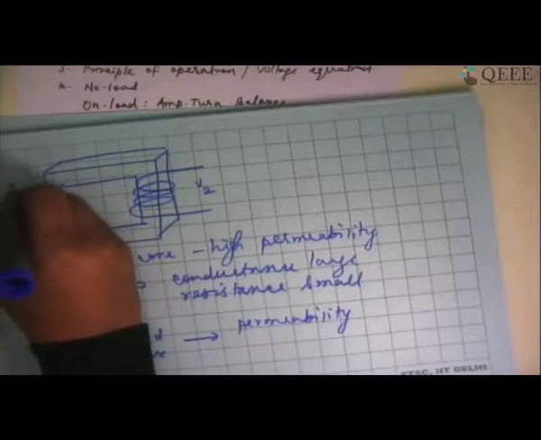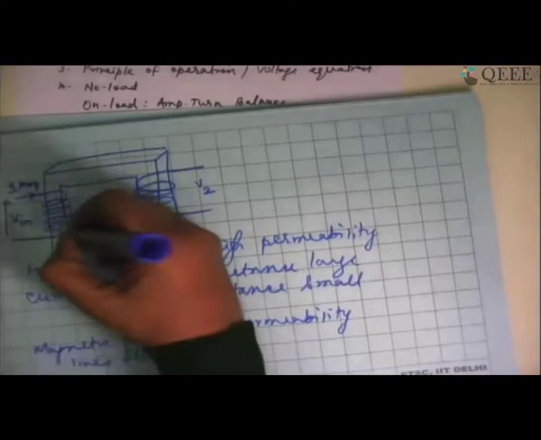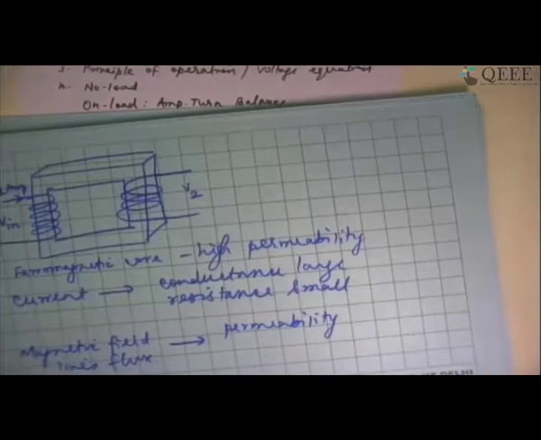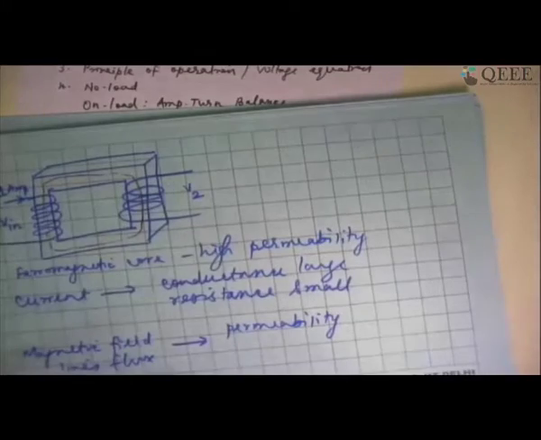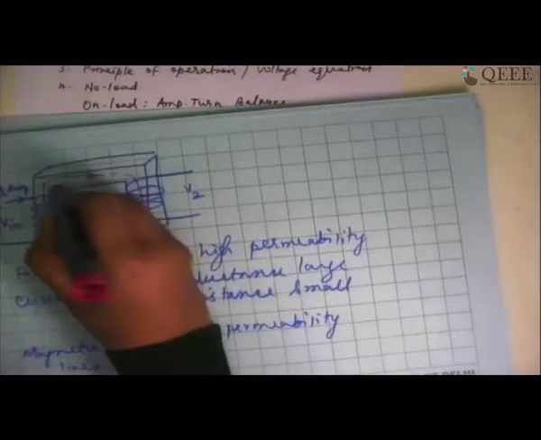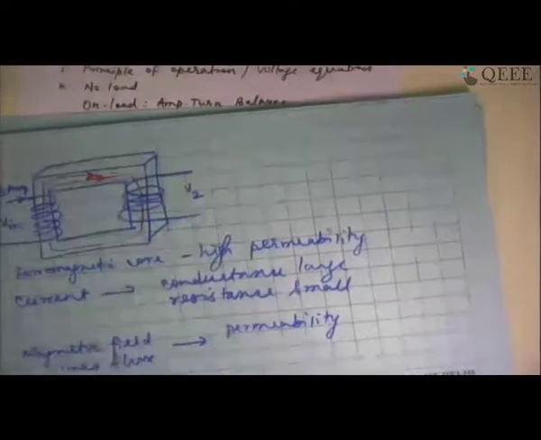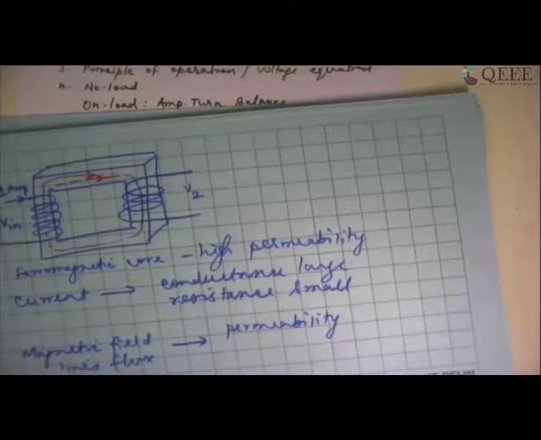So let us say I pass a current of 1 ampere. If it is a ferromagnetic core, the flux produced is going to be of a very, very large value. What I have shown in red color line is essentially the flux line. The flux will be of a large value.